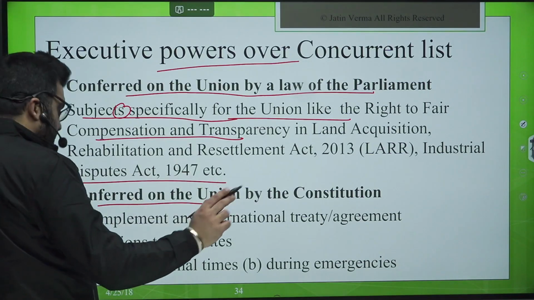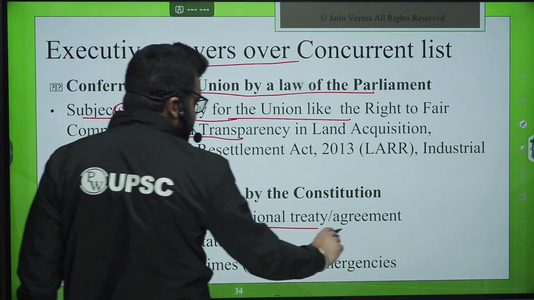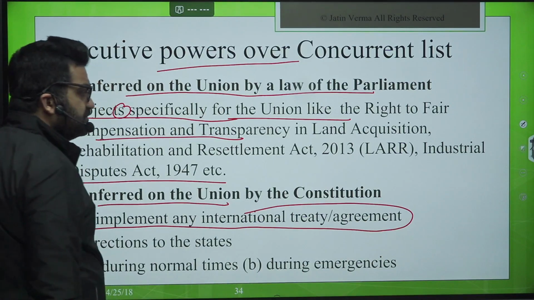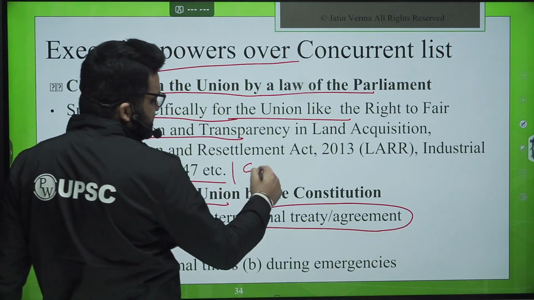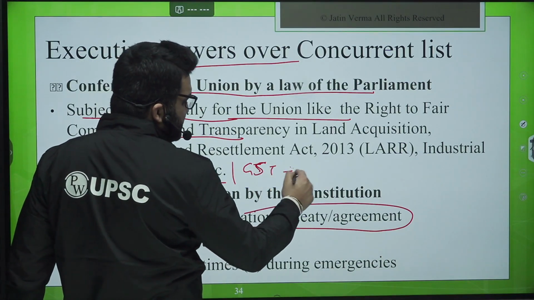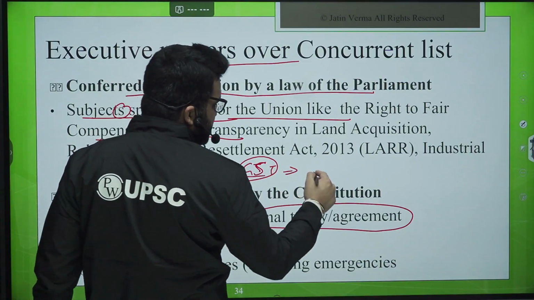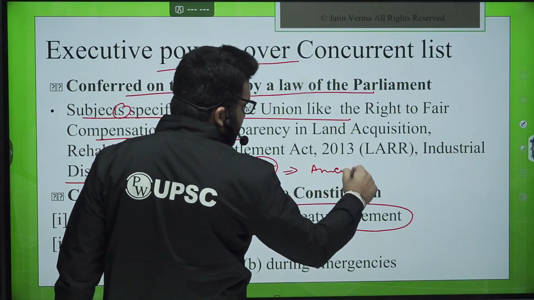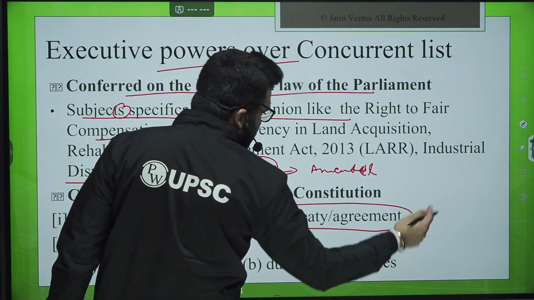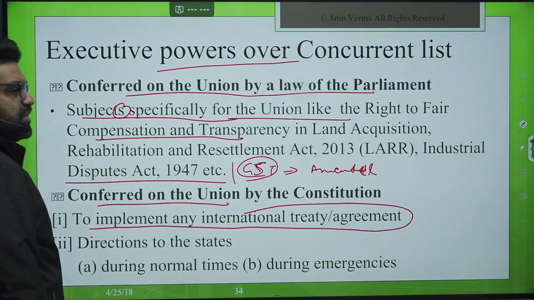Conferred on the union by the constitution to implement any international treaty or agreement. Here you can have the example of GST also. The rates of GST can be amended concurrently by the GST council only, not singly by the states or the center.